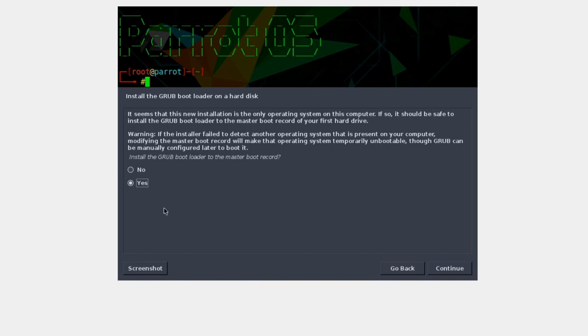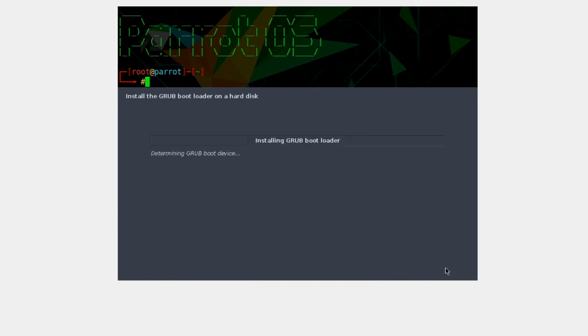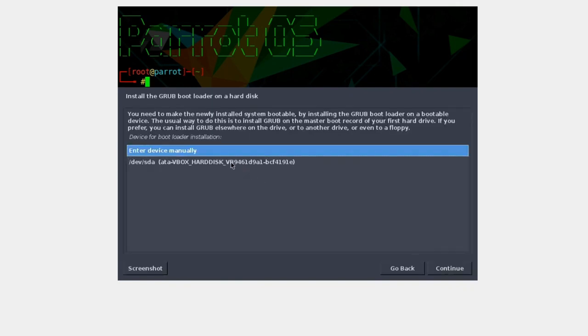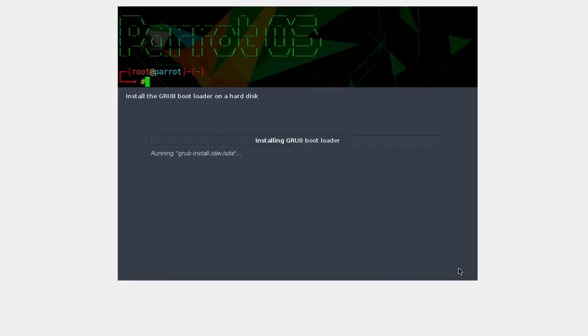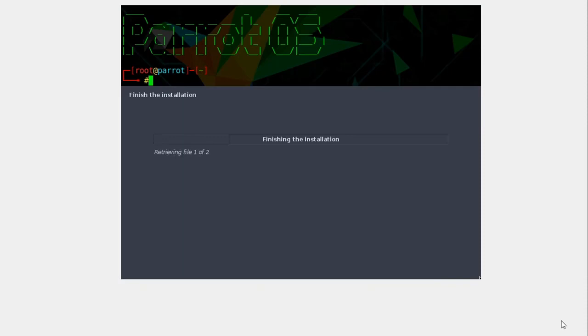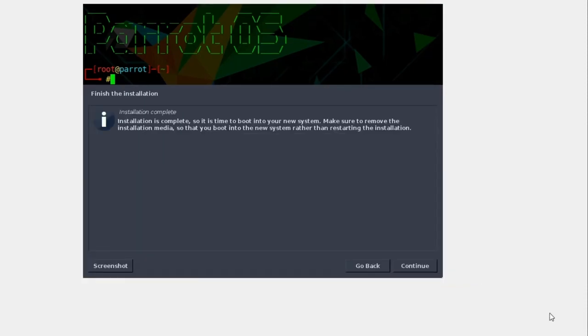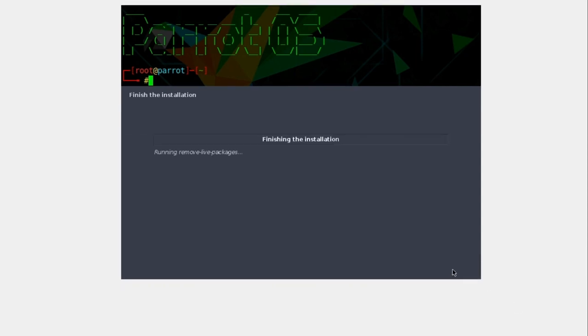Now it will ask you to install Grub bootloader on the master boot record. Select yes then continue. Select your virtual hard disk. This will install Grub bootloader on your virtual hard disk. Installation is complete. Parrot OS is installed successfully on the VirtualBox.